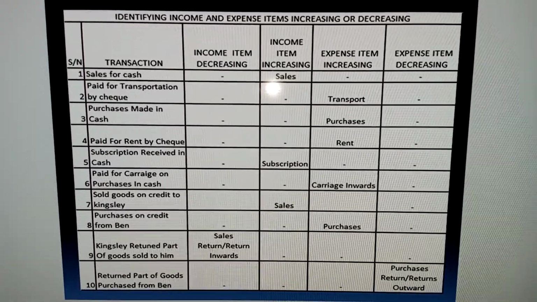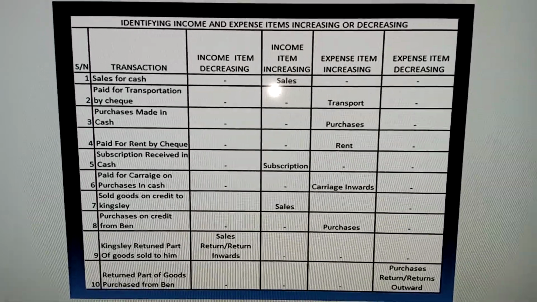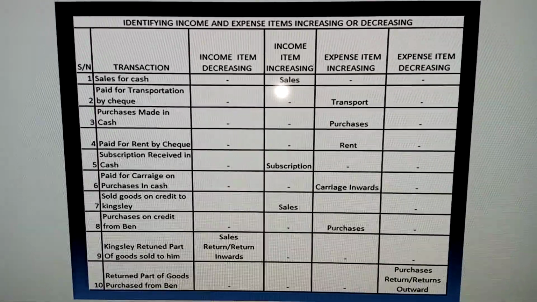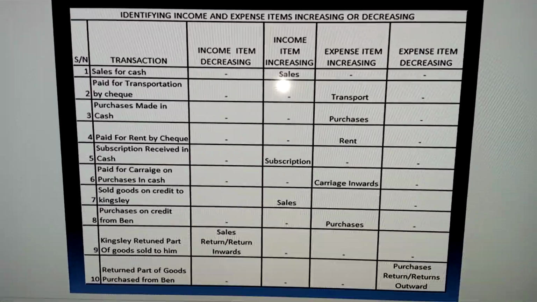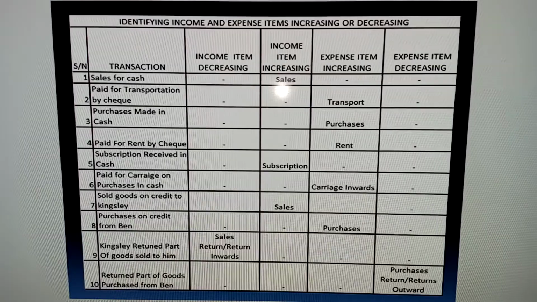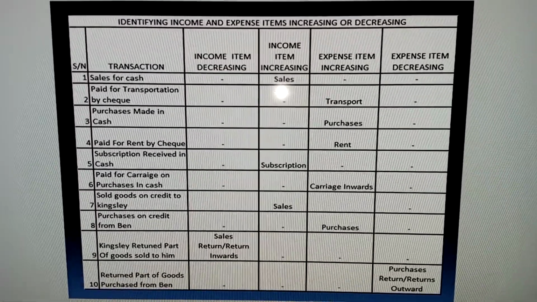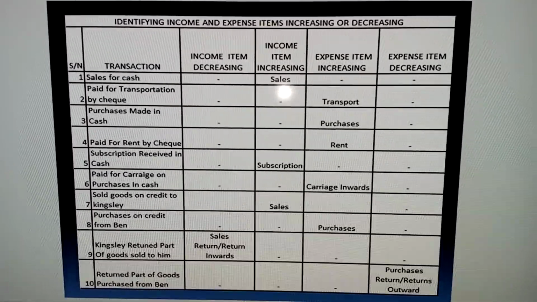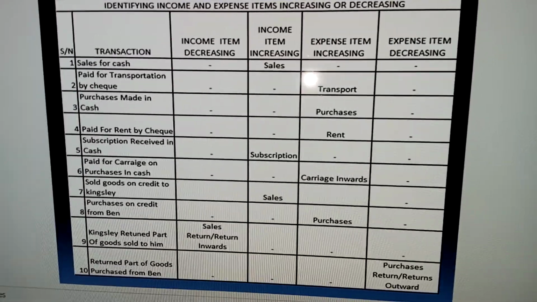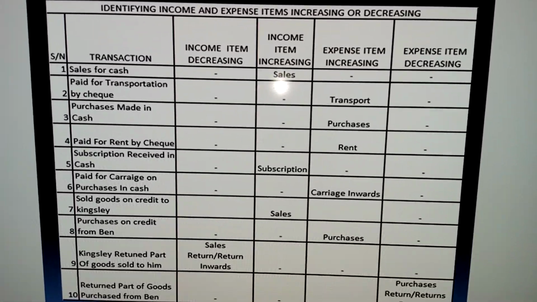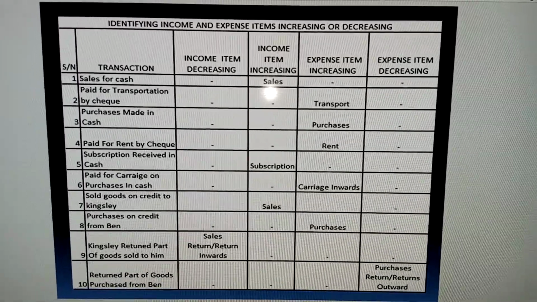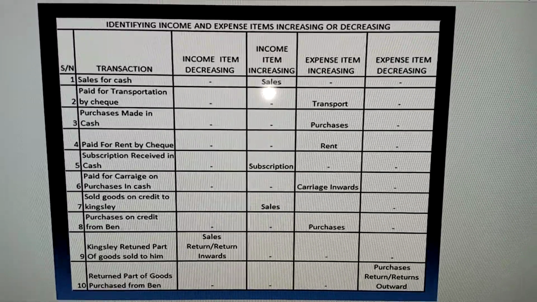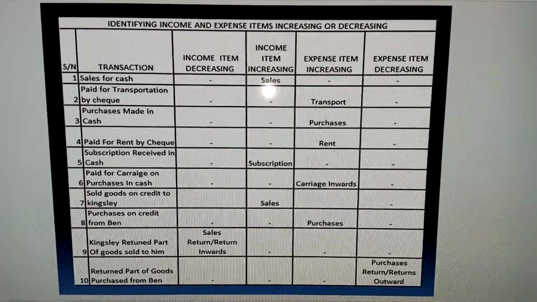Now, having established the pattern of applying double entry on incomes and expenses, let's try to identify income and expense items in some transactions. Remember, your income can either increase or decrease. When your income increases, you credit. When it decreases, you debit. Your expense can either increase or decrease. Where your expense increases, you debit.